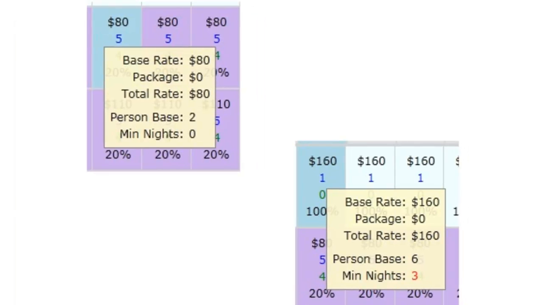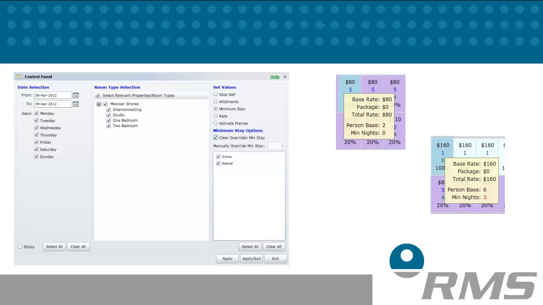setting. The data window on the chart, shown when you hover your mouse over any cell, will display the min nights number in black to indicate that it has not been overridden. Let's go through the steps.